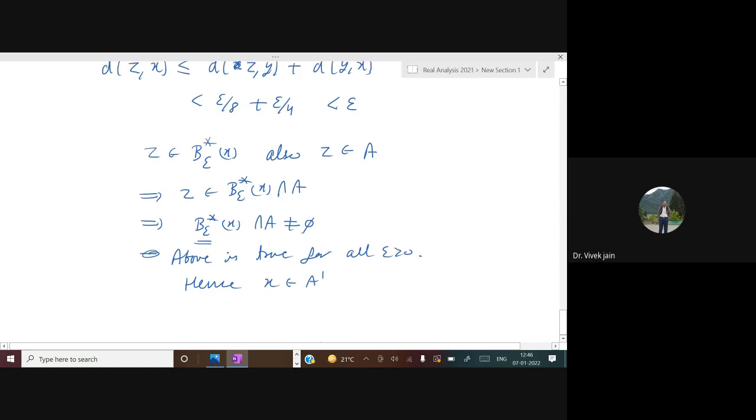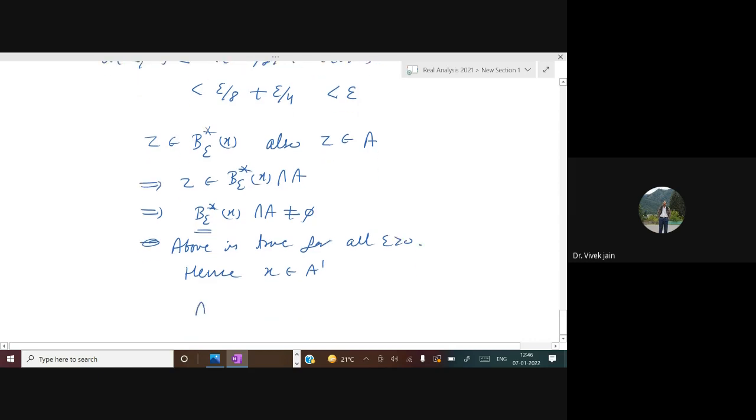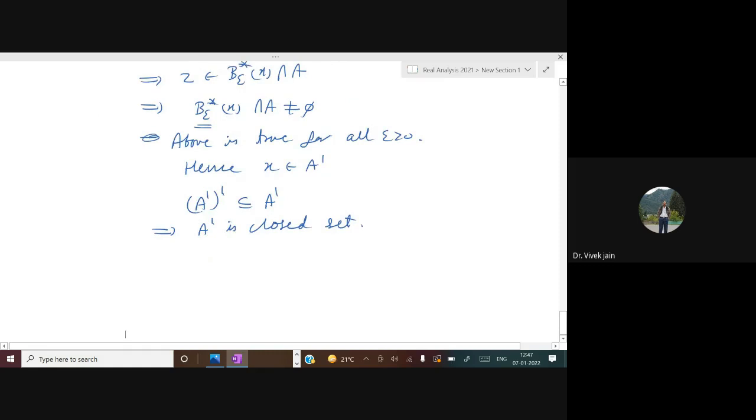So what we have shown is that A dash dash is contained in A dash, because we have taken x in A dash dash and we have shown that x belongs to A dash. This implies A dash is a closed set. So A dash is a closed set. Agree or not? Agree, sir.